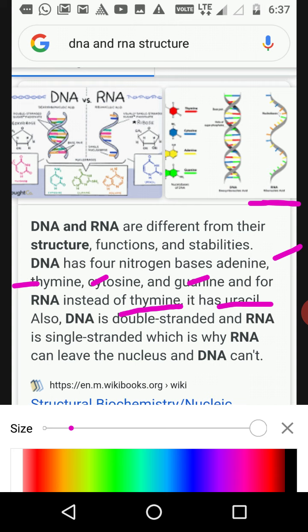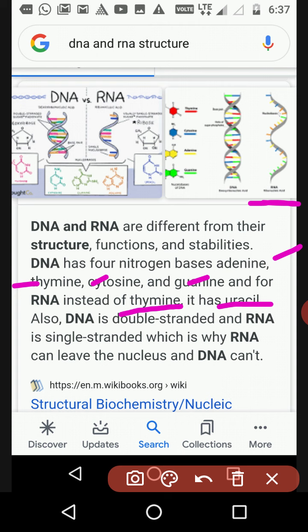So again I am going to repeat: single helix in RNA, double helix in DNA, and the nitrogenous bases of DNA are thymine, cytosine, guanine, and adenine. And in RNA structure, in place of thymine there will be uracil. So that is the difference in the structure of DNA and RNA. Clear?